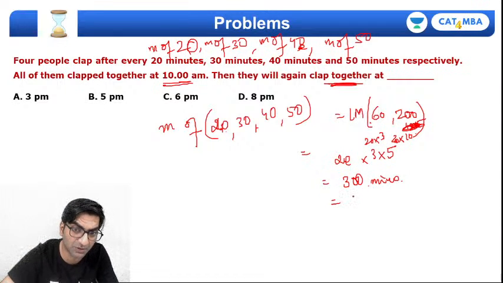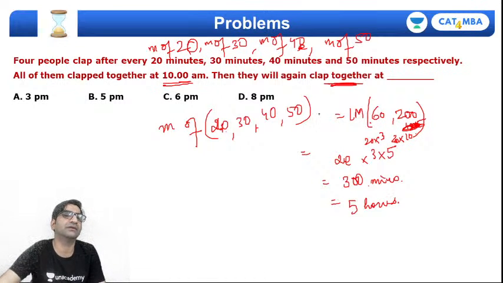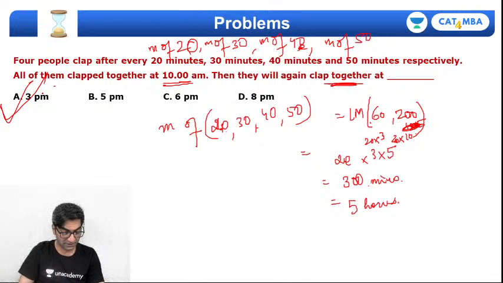300 minutes is what? Divide this by 60, that's 5 hours. And if they started at 10 a.m., then 5 hours later, the time will be 10 plus 5, 1500 hours, that's 3 in the afternoon. So 3 p.m. Option A is the correct answer for this question.